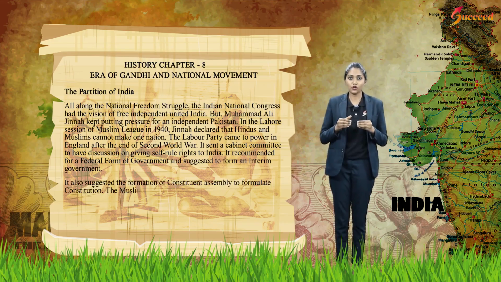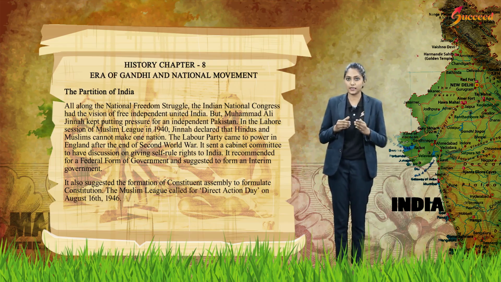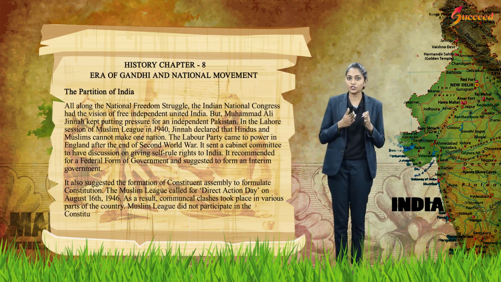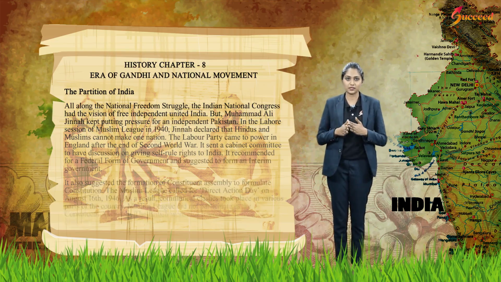The Muslim League called for Direct Action Day on August 16, 1946. As a result, communal clashes took place in various parts of the country. The Muslim League did not participate in the Constituent Assembly. The British were also interested in creating division between Hindus and Muslims.